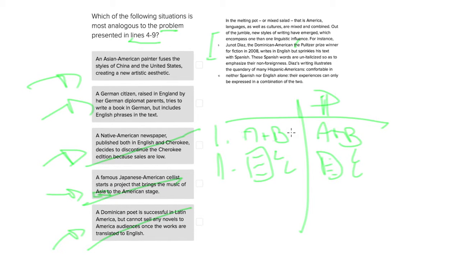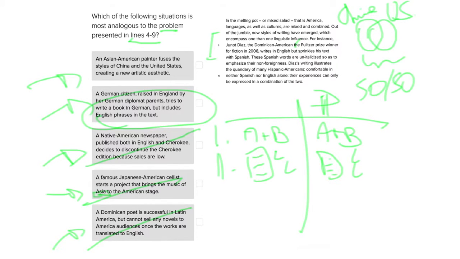And like we said, the reason for the first one being considered is because we're mixing two elements. The reason for the second being considered is because we're talking about the exact same concept here of writing in two different languages. Now, the reason why answer B is actually better than answer A is because what we have in answer A is a fusion of the style of China and the United States. Here we're going to represent the Chinese style and the US style with circles, and this is going to fuse to produce a new style that is about 50-50 Chinese-US.